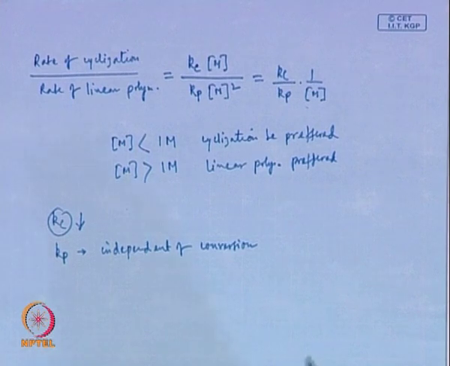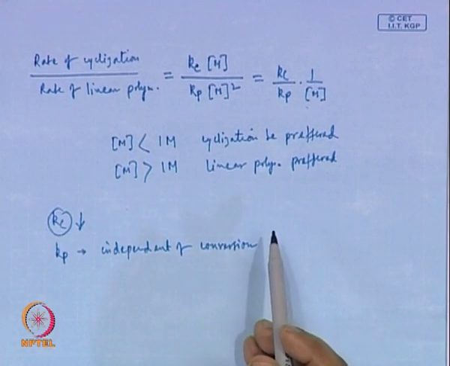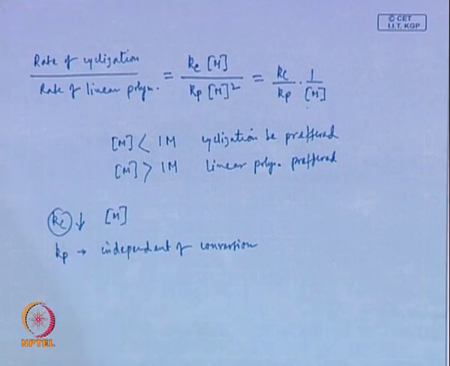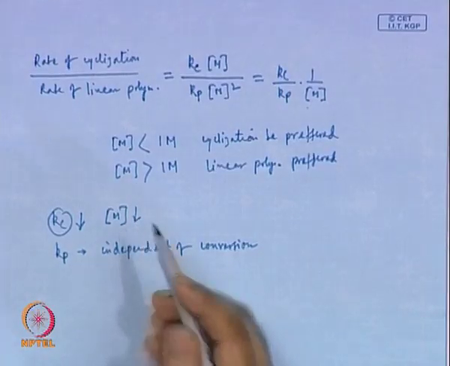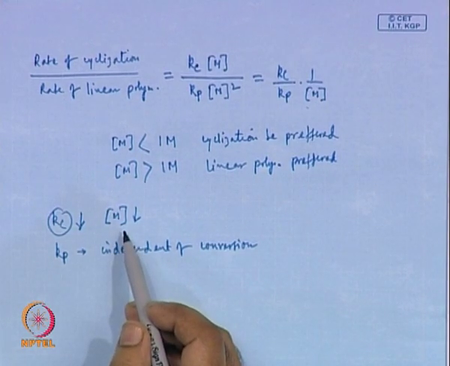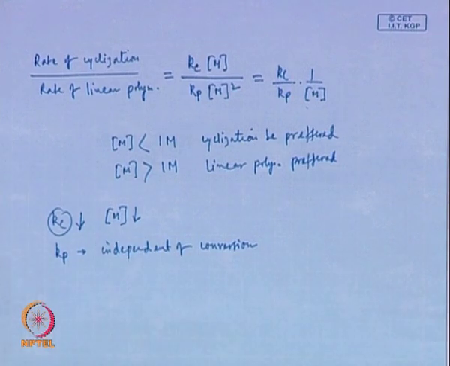Now, you can also argue that as the reaction progresses, the monomer concentration, in this case the species which is forming the cyclic, also comes down, because as time goes on, more and more molecules react. So, the concentration of the species undergoing intramolecular reactions to form cyclics also comes down.